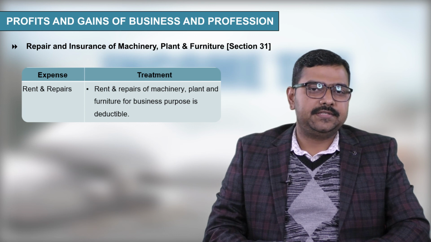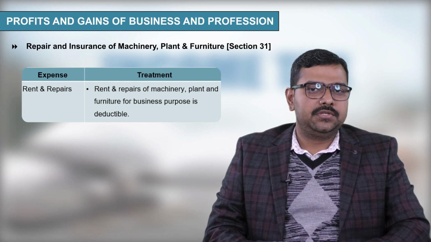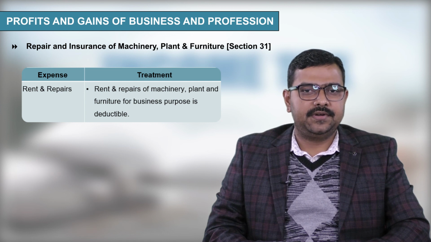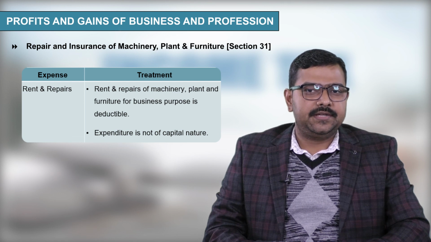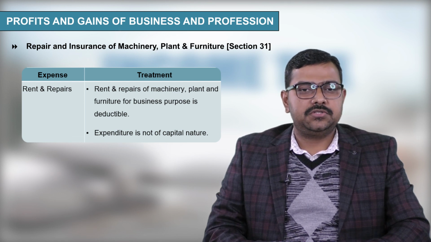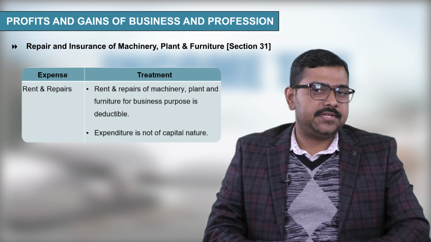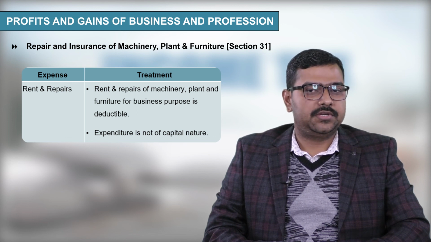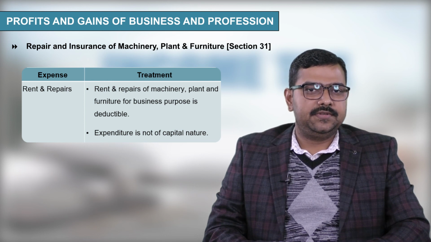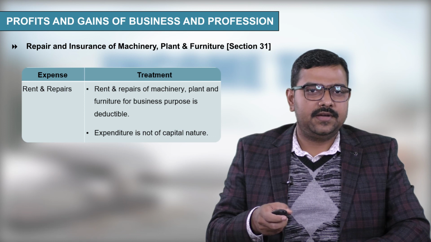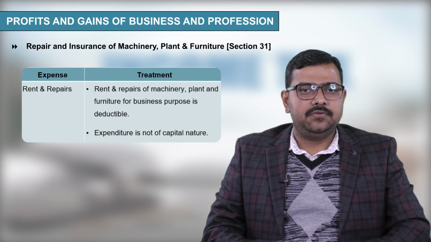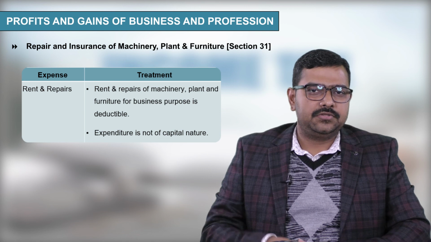So deduction means it is allowed to be debited to the profit and loss account. Rent and repairs of machinery, plant and furniture for business purpose is deductible. And next point, expenditure is not of capital nature. So expenditure should not be of capital nature, only revenue nature expenditure will be debited to the profit and loss account. So these are the two expenditures which are related to repairs and insurance of machinery, plant and furniture, which is defined under section 31, and earlier one was expenditure in relation to rent, rates, taxes and insurance of building. So this is all for this session.